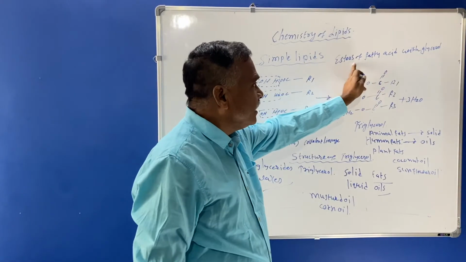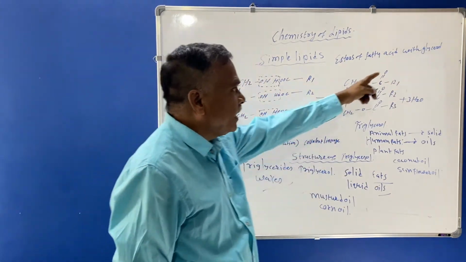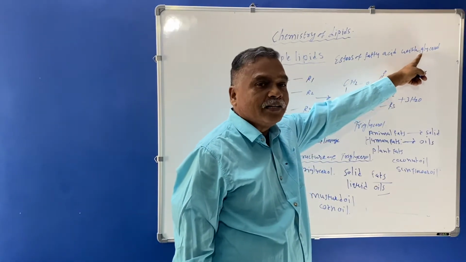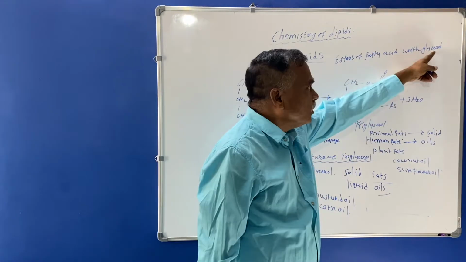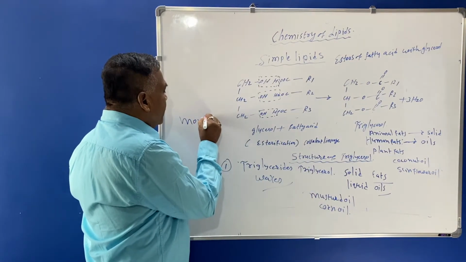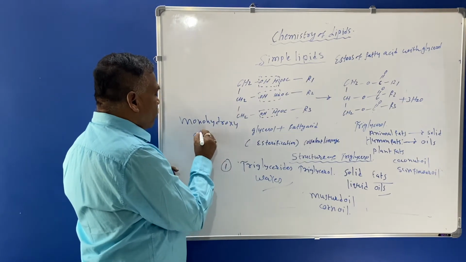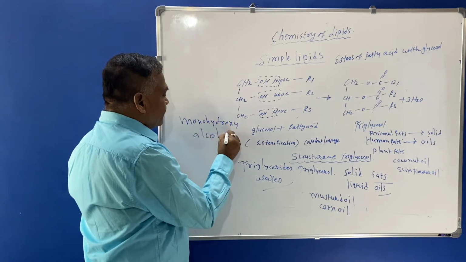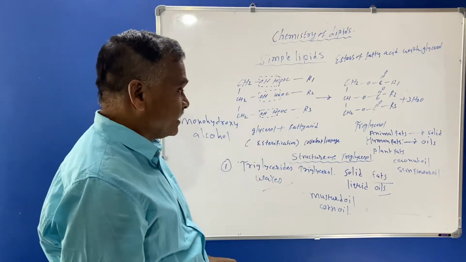Here the triglyceride contains glycerol and waxes contain monohydroxy alcohol. So this is the difference between the triglyceride and waxes.